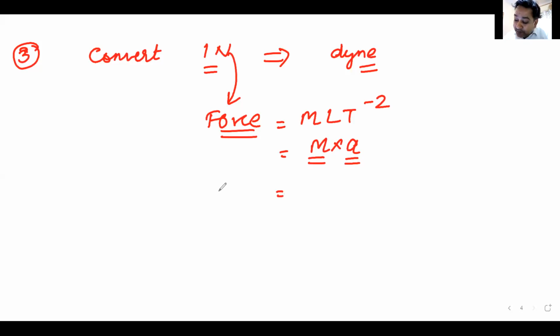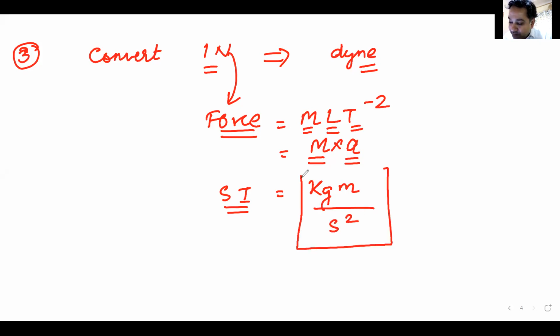Now in MKS unit or SI system, its unit will be kg for mass, meter for length, and second square for time.